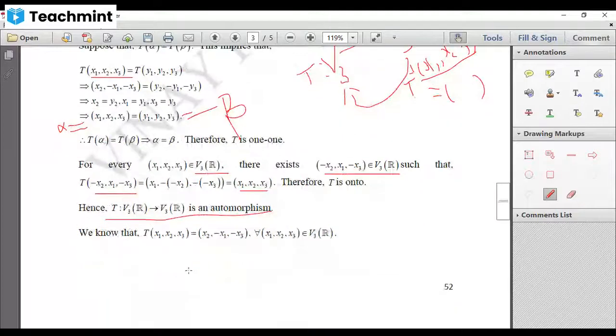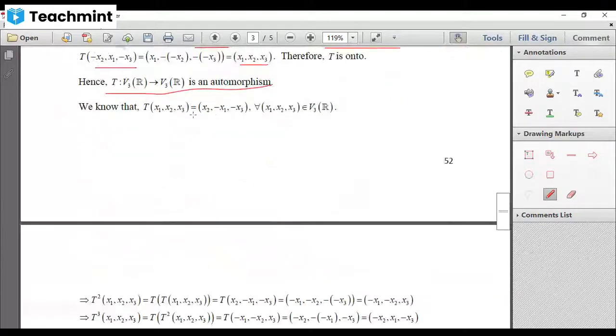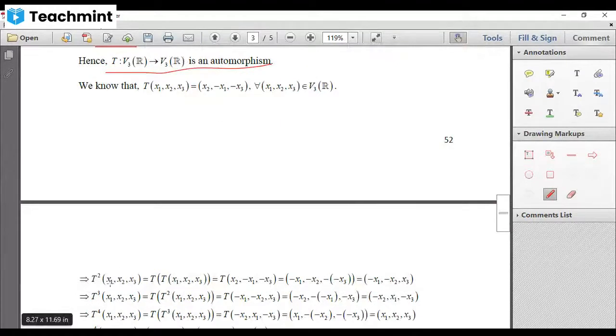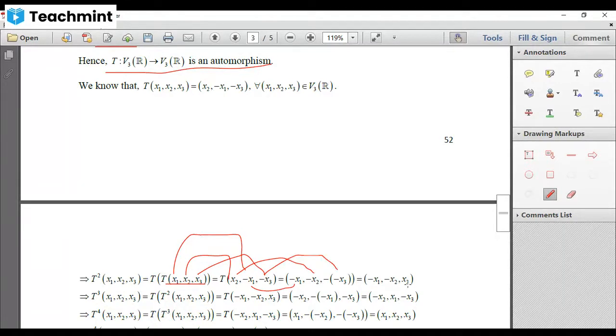Now, let us find the order. How to find the order? It is given that the image of this is equal to this. So let us find T square of this. T square is nothing but T composition T of this, that is T of T of (x1, x2, x3). The image of this one, according to this, you have to write x2 first, then minus of x1, then minus of x3. Again, apply the image of this. By this, you have to write y first, then minus of x2, then minus of this, which is minus into minus, plus. This is not equal to the ordered triplet (x1, x2, x3).